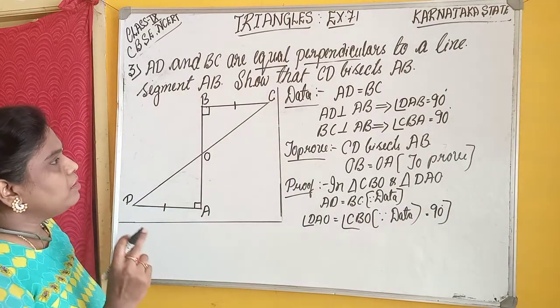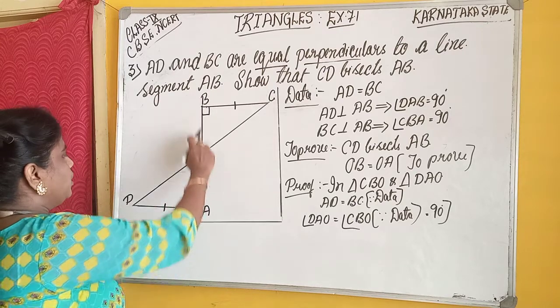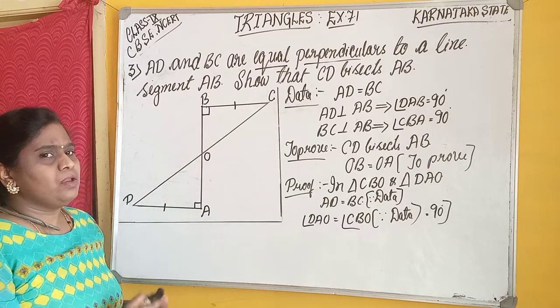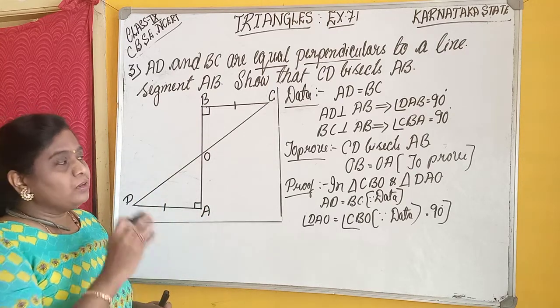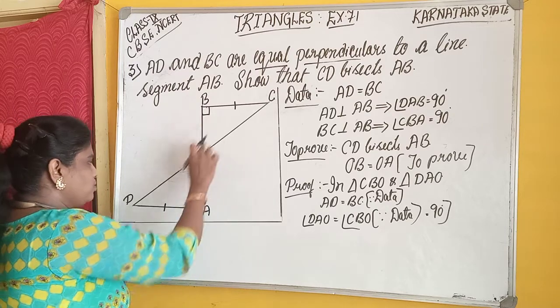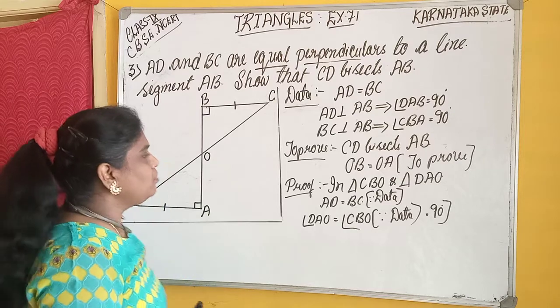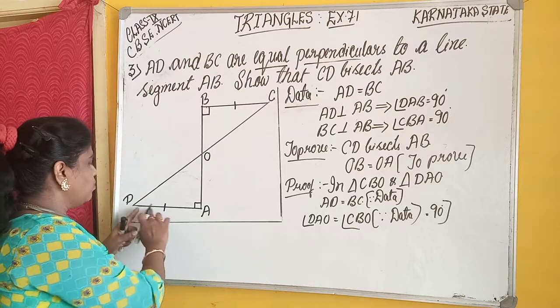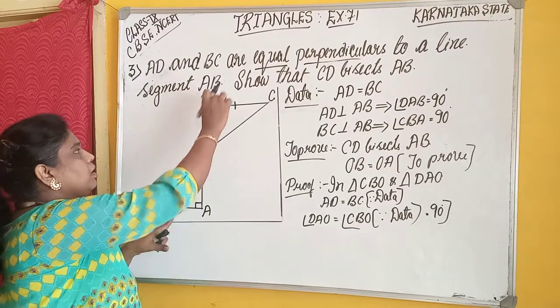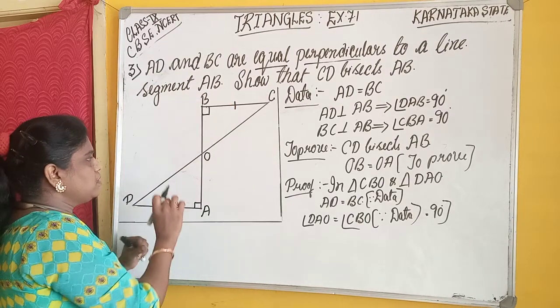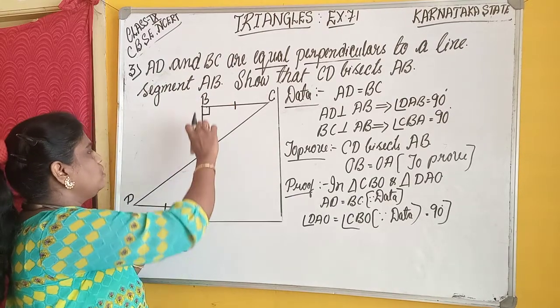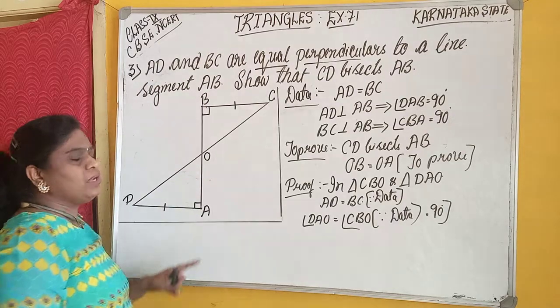Next, to prove BO is equal to OA, first we have to prove that these two triangles are congruent. One side is equal to the corresponding side and one angle is equal to the corresponding angle.